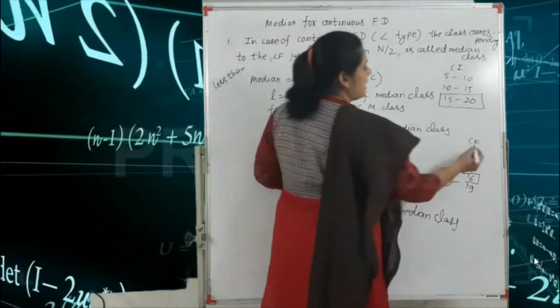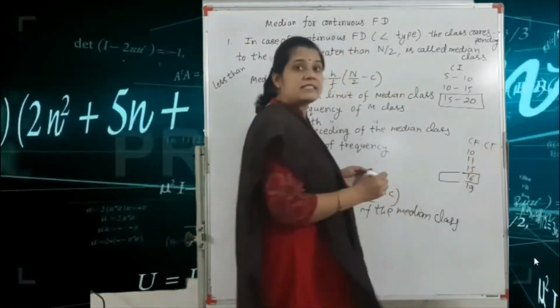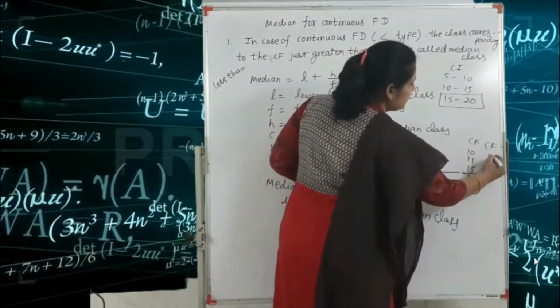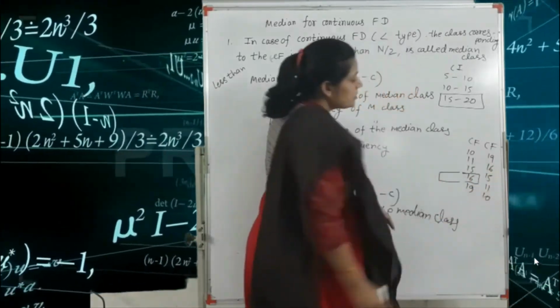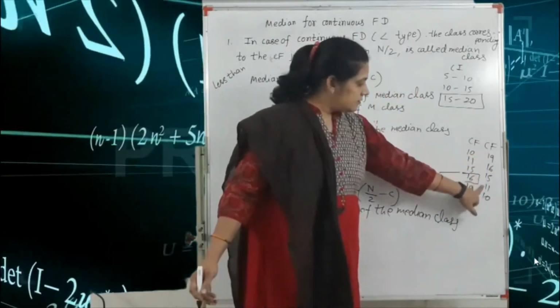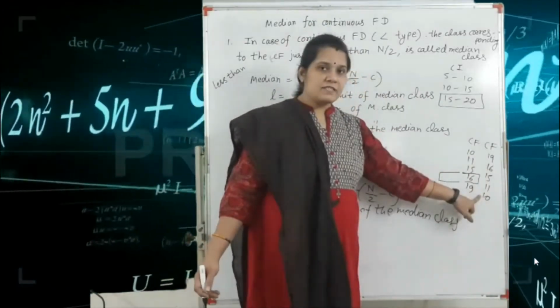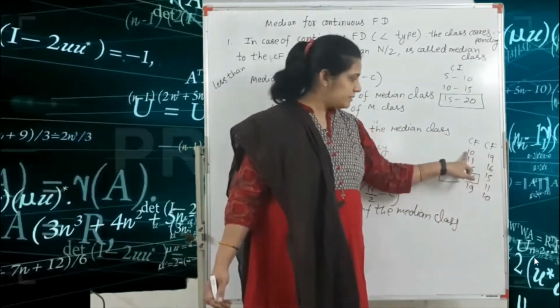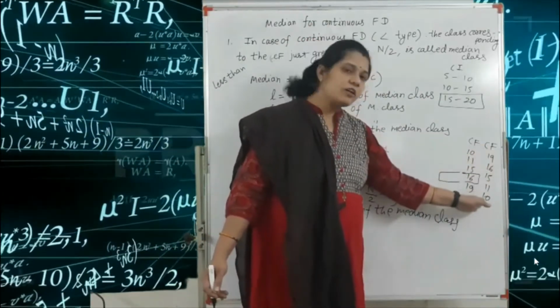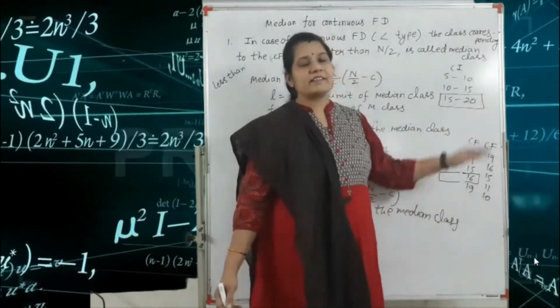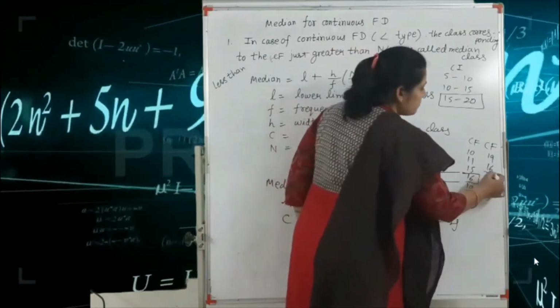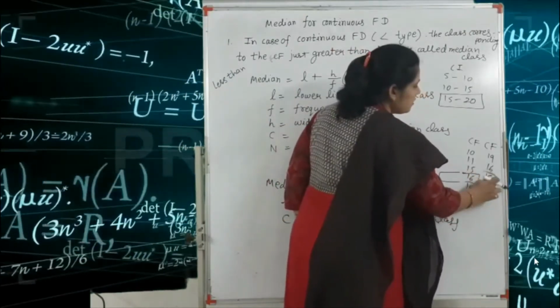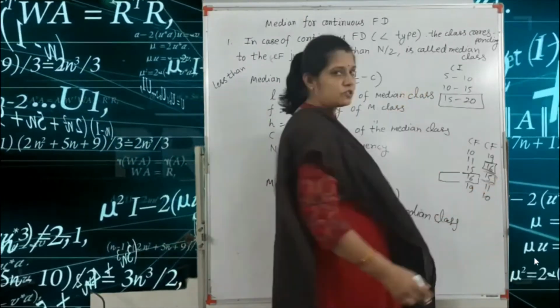But if your CF is given in decreasing order, that means here we write 19, 16, 15, 11 and 12, this is your greater than type of frequency distribution. Got it? And here, for example, 16 is your median class.